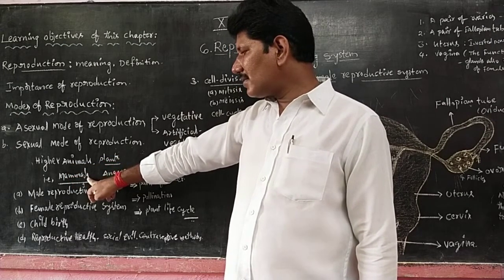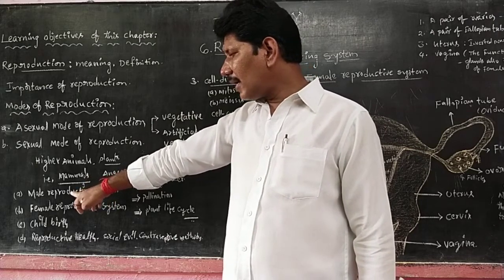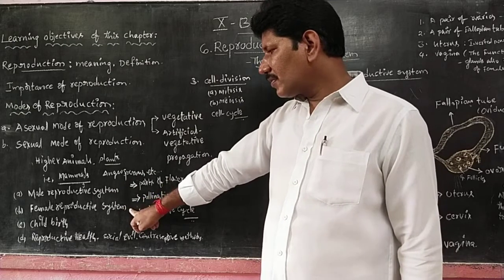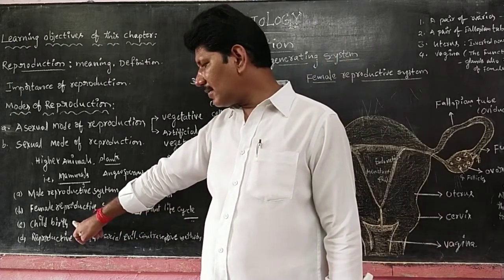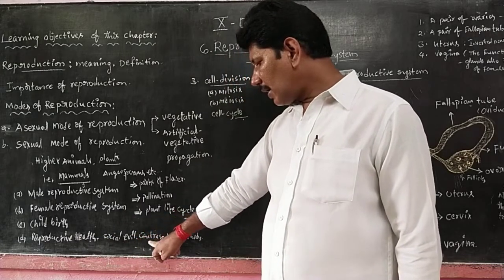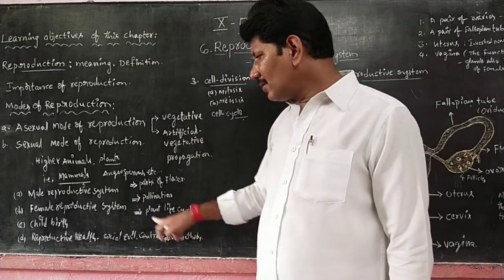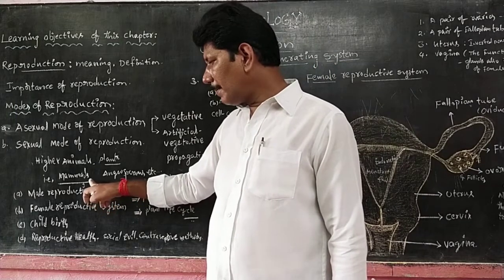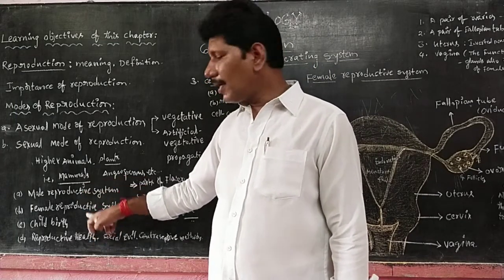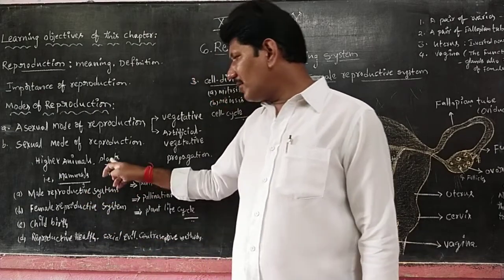Regarding mammals, in the textbook concerned, we have the male reproductive system and the female reproductive system. Apart from that, we have childbirth and reproductive health, social evils, and contraceptive methods, etc. So these concern the mammal reproductive system. Let us come to the plants.